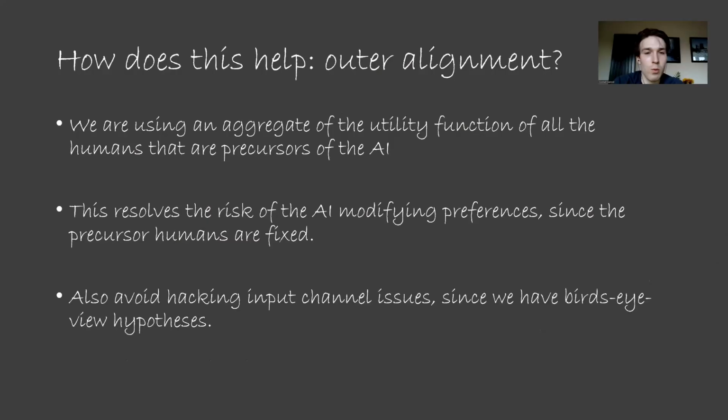The way we infer the utility function of the user is by looking only at its past and not its future, like the computation that already ran, not the computation that's going to run. And this, in one fell swoop, solves the big problem with daily learning, where AIs get motivated to hack the input channel or get motivated to hack the user itself. We also avoid hacking-the-input-channel arguments, since our agent picks from a bird's eye view, since it's an Infra-Bayesian physicalist, so there is no specific input channel for it to hack.